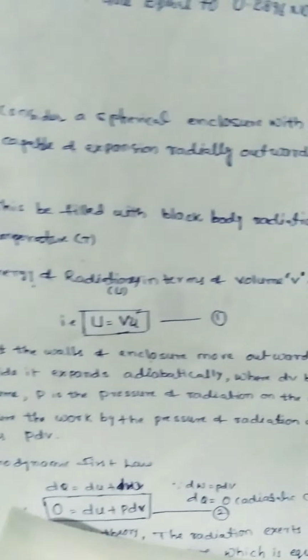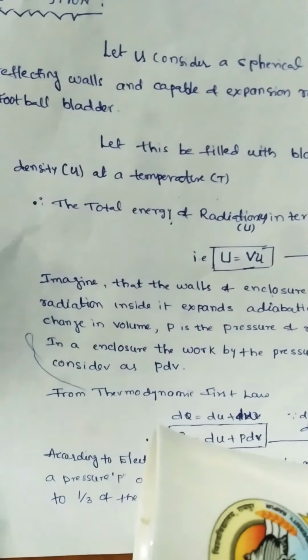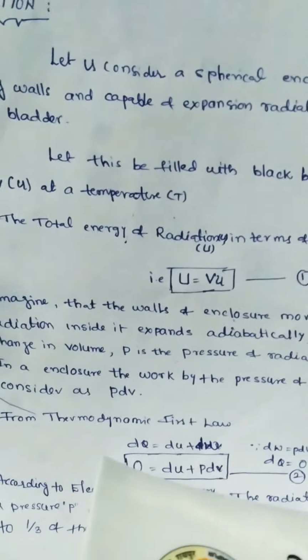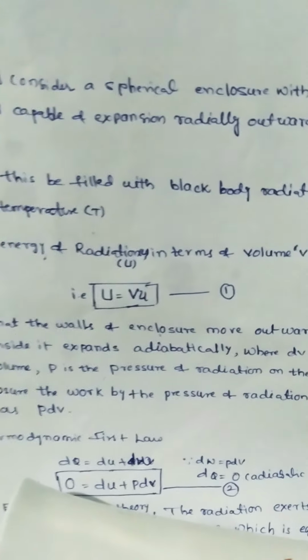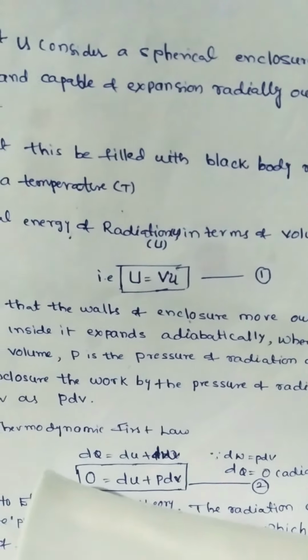Let it be filled with black body radiation of energy density u at temperature T. Therefore, the total energy of radiation in terms of volume V and u is U equal to Vu. We take this as equation 1.